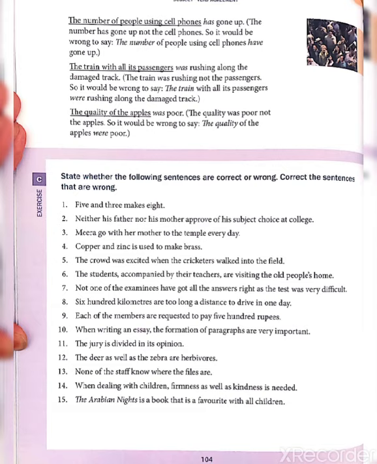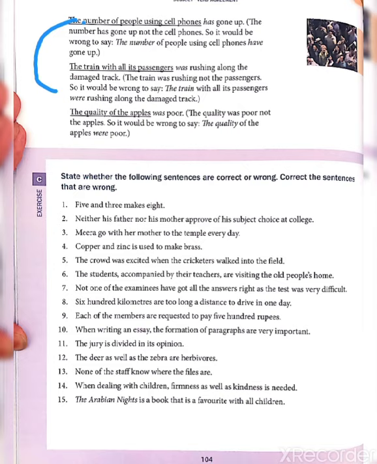The train was rushing, not the passengers, so it would be wrong to say the train with all its passengers were rushing along the damaged track. Okay. Dear students, both examples differ.